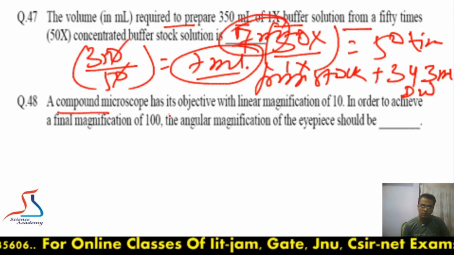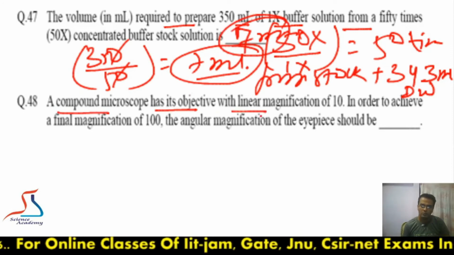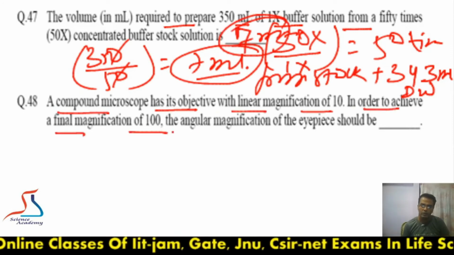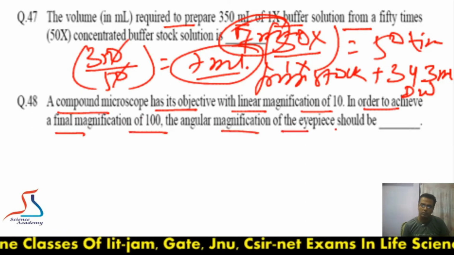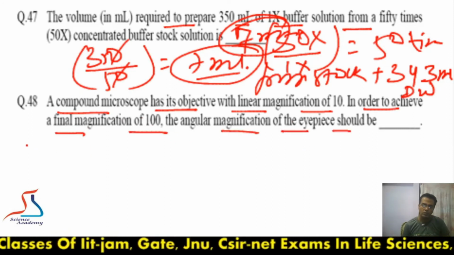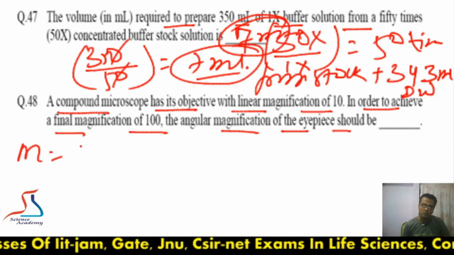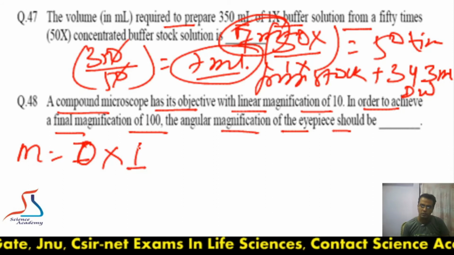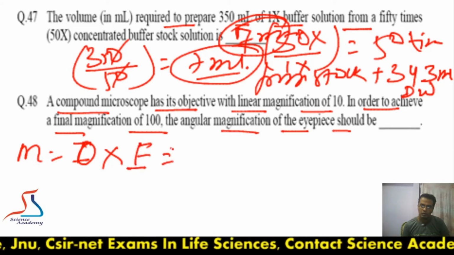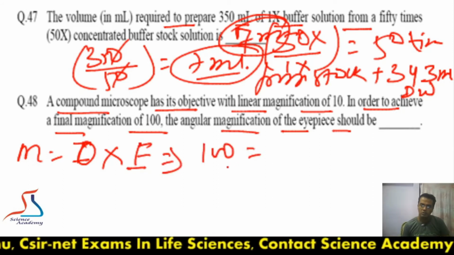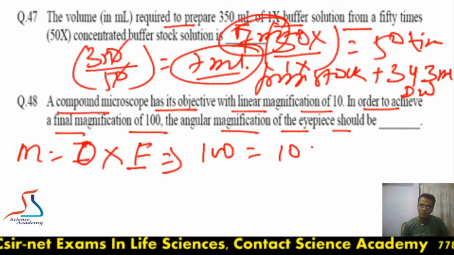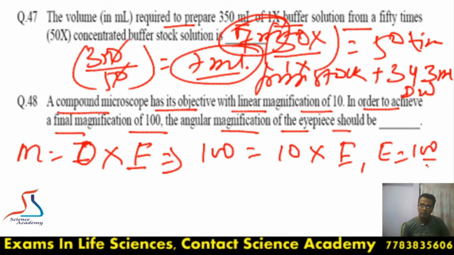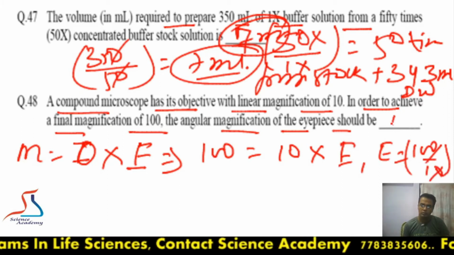Moving to next question, the compound microscope has objective with linear magnification of 10. In order to achieve its final magnification of 1000, what is the angular magnification of eyepiece? So we know that total magnification is the objective magnification multiplied by the magnification done by eyepiece. If the total magnification is 1000 and objective is 10, then for eyepiece it will be 1000 divided by 10, so this value will be 100.